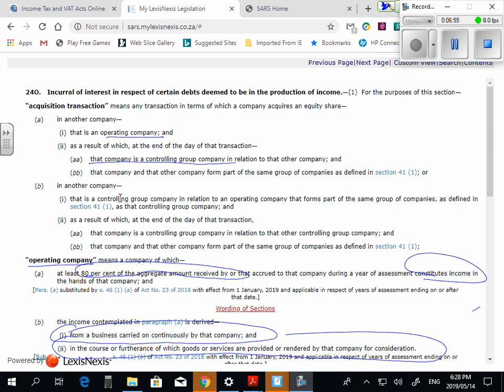Okay? So you can't have like an investment company that just gets dividends. Does everybody understand that? Because then 80% is not going to be income. It's going to be exempt from income. So you're looking at a trading company.